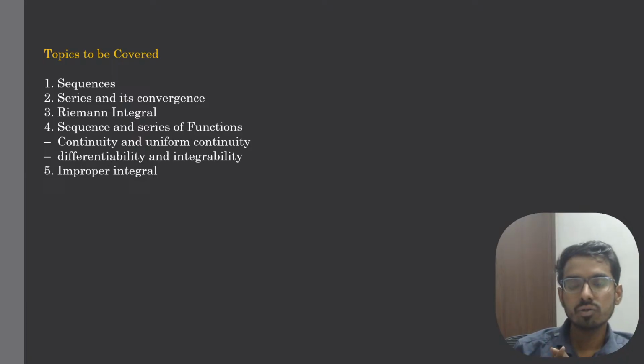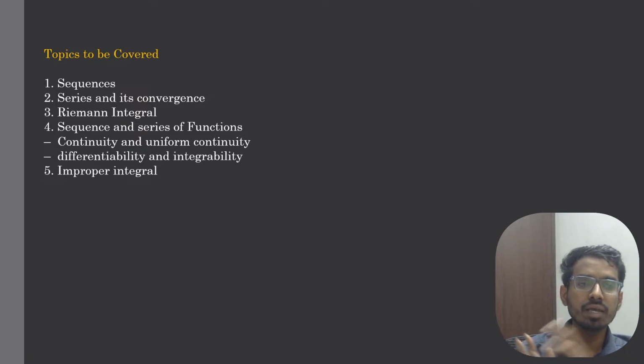First we'll be starting with sequences and then series and its convergence, that is an important topic, and then Riemann integration, very important, and then sequence and series of functions. For sequence and series of functions, we'll be discussing continuity, uniform continuity, differentiability, integrability for a sequence of functions, and then improper integral.